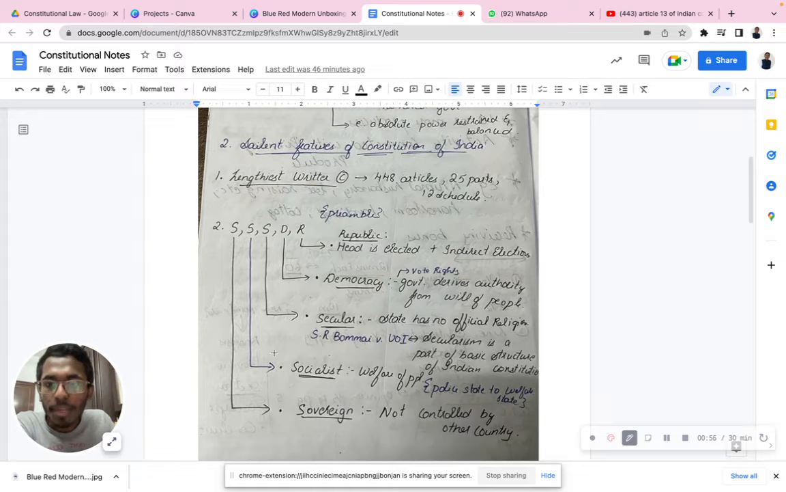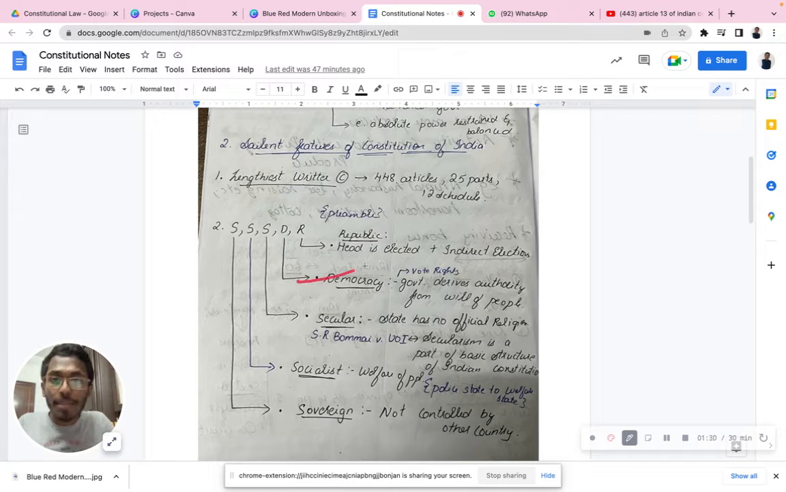Now, what do you mean by sovereign? Sovereign means not controlled by any other country. That's the meaning of sovereign. Now, what do you mean by socialist? Socialist means it is basically for the welfare of the people. Secular means what? Secular means we do not have any official religion, like in Pakistan it starts with, we the Islamic Republic of Pakistan, but in India we do not have that. We have no official religion, and it was very clearly said in the SR Bommai versus Union of India case that secularism is a part of the basic structure of the Indian constitution.